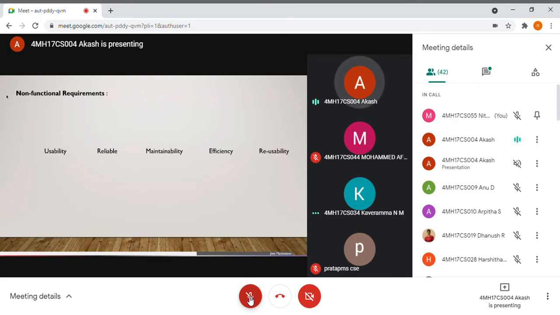Now, coming to the non-functional requirements, we should make sure that our software model is easily usable, reliable, maintainable, efficient, and reusable. The first one is usability. This application will be useful to colleges and educational sectors. It is a student performance prediction application that predicts the relationship between student parameters and performance. As it is a browser-based application, it can be accessed anywhere worldwide. Education sectors and students are the major users of this application.